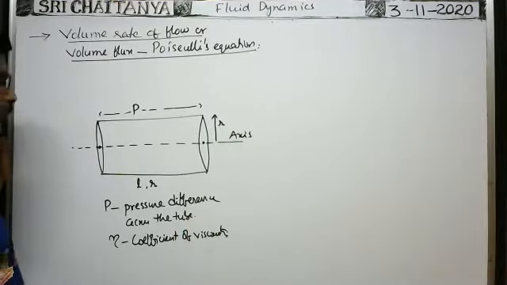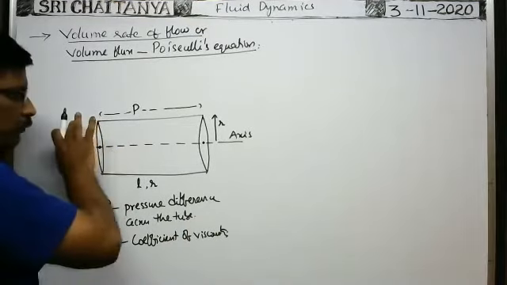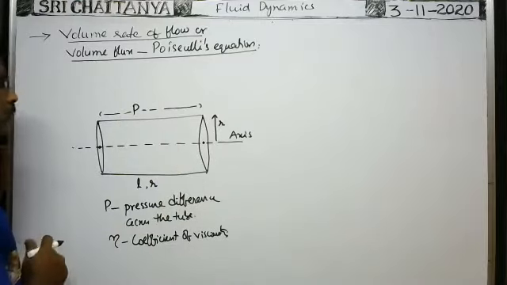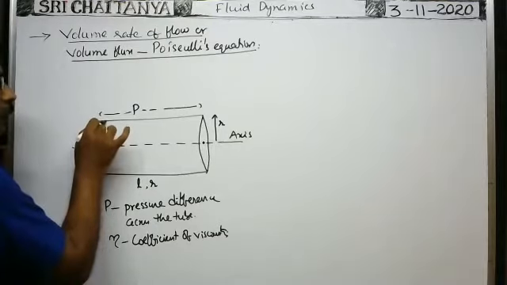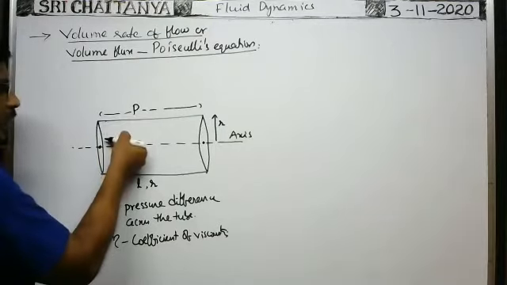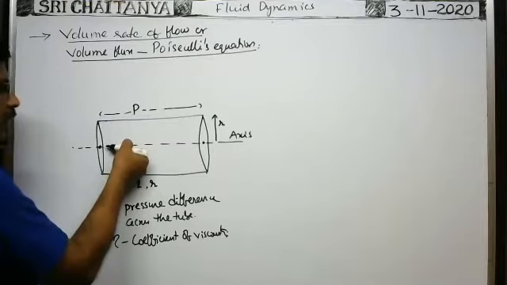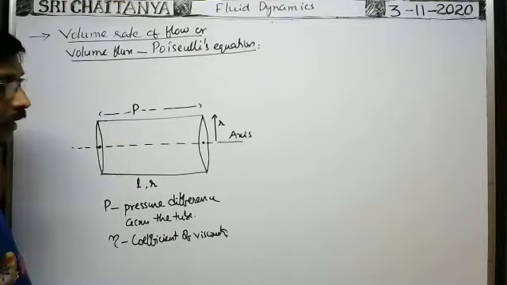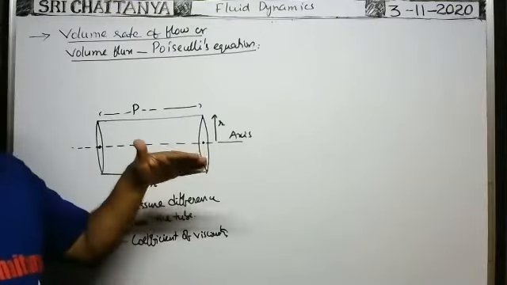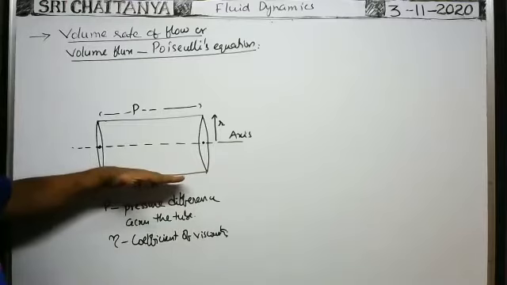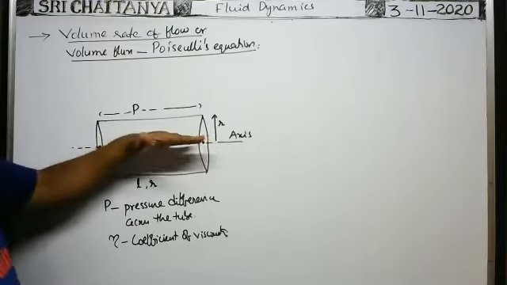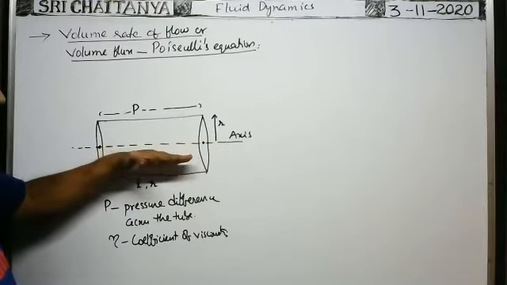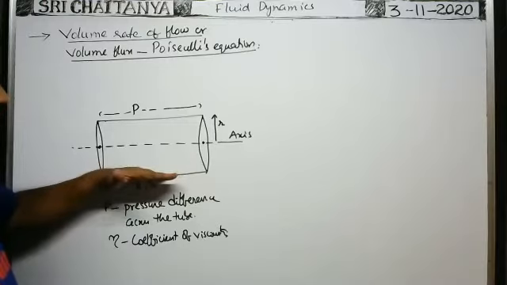Whenever a viscous fluid flows through the tube in streamline flow, the velocity of the fluid particle in contact with the boundary is zero. As we move away from the boundary, the velocity of the fluid particle gradually increases, as we already discussed in Newton's law of viscosity. Suppose it is the bed of a lake: the velocity of the fluid particle at the surface is maximum. As depth increases, velocity gradually decreases, and the velocity of the fluid particle in contact with the bottom of the lake becomes zero.